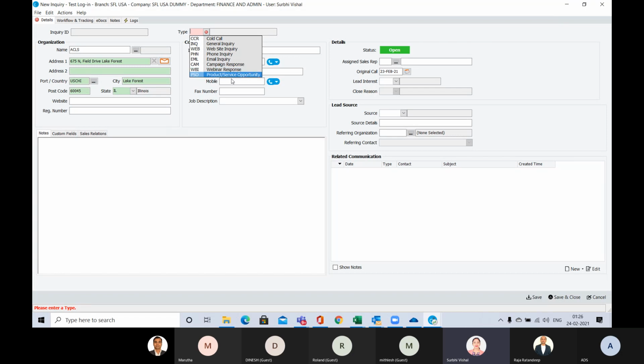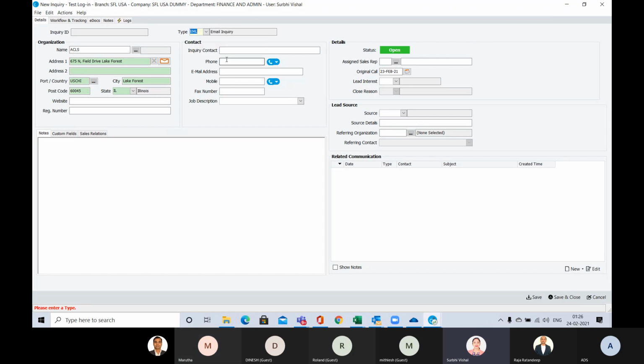There can be a long list of inquiry types, but these are the system defaults. We will ask you about these things in all the setups, when we are going to do the setups.